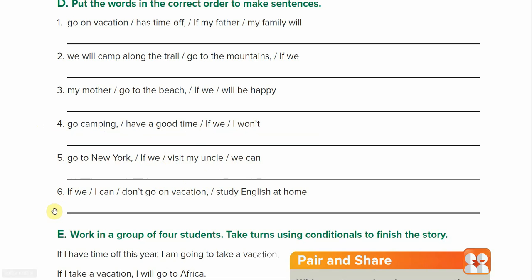Number 6, if we don't go on vacation, I can study English at home. Man, that sounds like a great idea. Very good. All right, so practice reading these on your own. And if you need to, go back and listen to make sure your answers are correct.